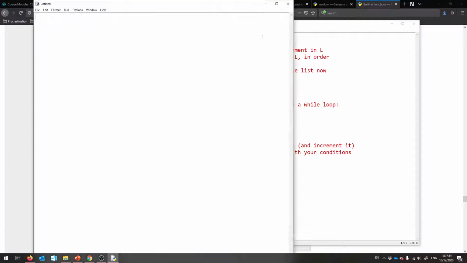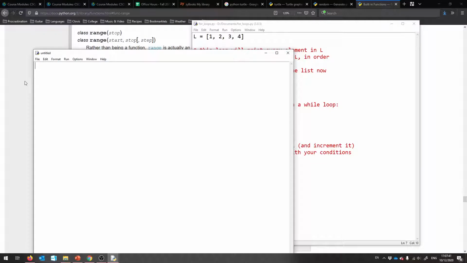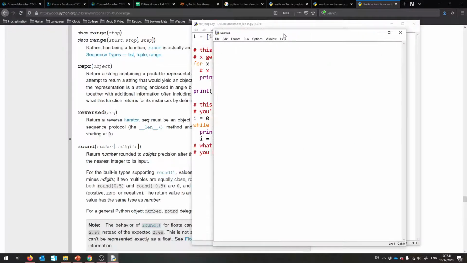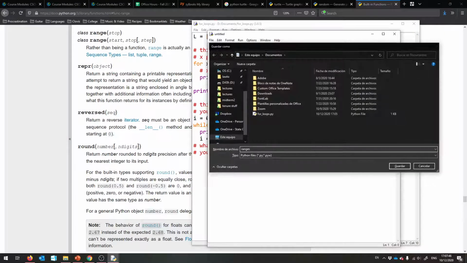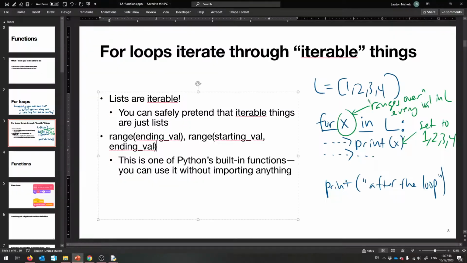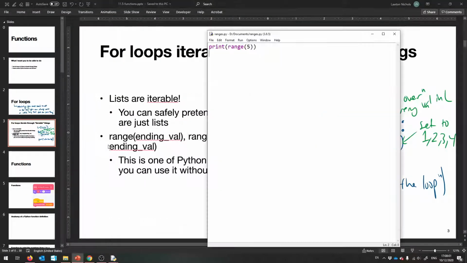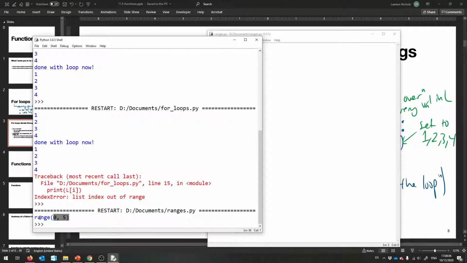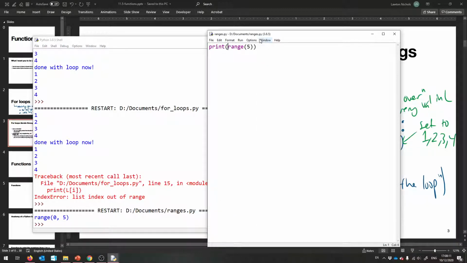Let me show you these ranges in a new file. We'll call it ranges.py. And so let me print a range that stops at 5. I'm going to run this, but I gave it just an ending value. So I'm going to say run. And oh man, it prints range(0, 5). That's not useful. This can be converted to a list though.